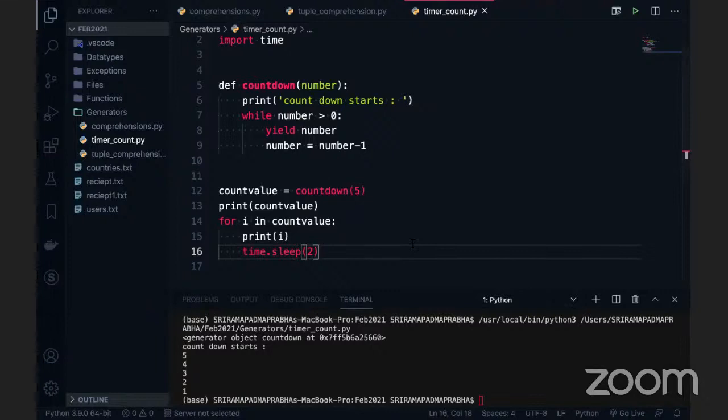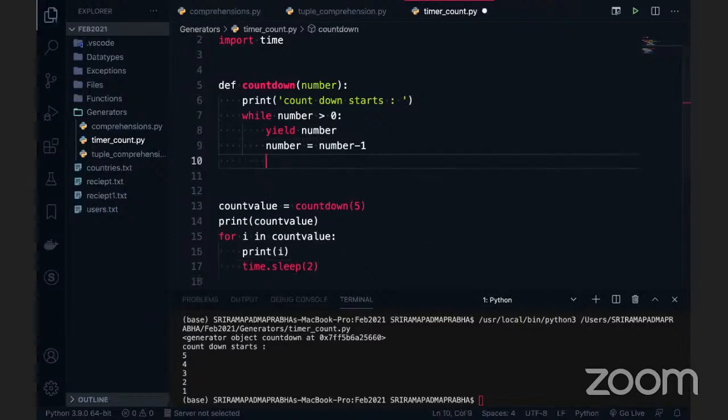Functions can have the return statement. If it ends with a return, it is a function; if it ends with a yield, it is a generator. No, even if you use the return statement here, this will be treated as a generator only. But the main value is the yield at line number 8; the purpose will change. Return won't do anything when we use the generator. Return has no purpose here because you are using the yield.